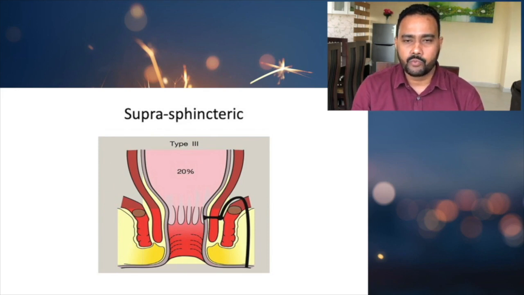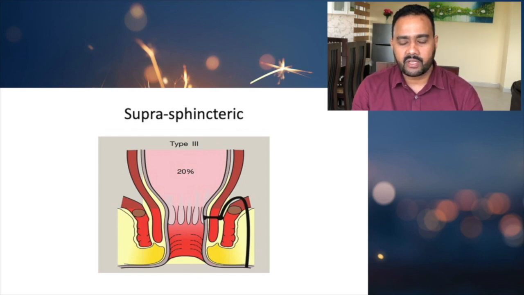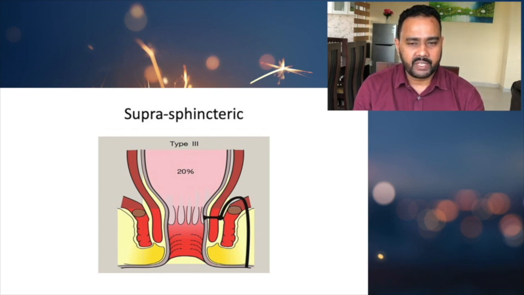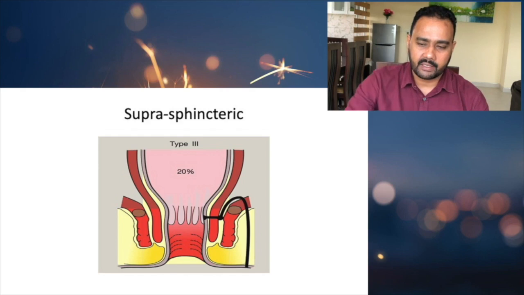Then we have a suprasphincteric fistula. Again, it is very rare. Here the fistula's tract goes above the external sphincter, and then it opens into the rectum or anal canal. So it is very, very rare. Usually it is due to iatrogenic causes or trauma. So whenever there's an iatrogenic injury or trauma, that can lead to suprasphincteric fistulas.